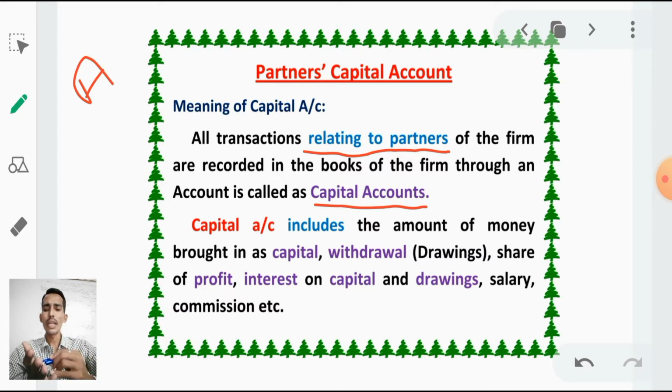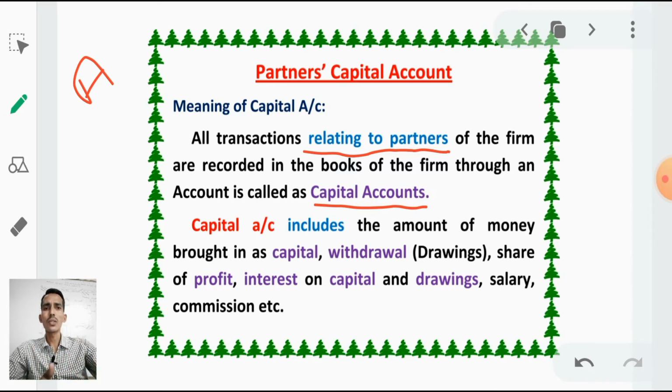After 1 year we add interest on capital. A has invested 1 lakh and we have to give interest on capital, 5%, 6%, as much as we have agreed. And share of profit: after 1 year, if we get any profit from the business, we have to give him his share of profit. Whatever amount is related to A should be written in a separate account, that is called the partners' capital account, that is A's account.